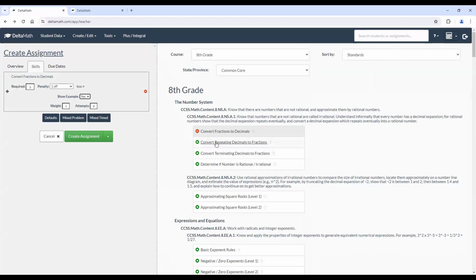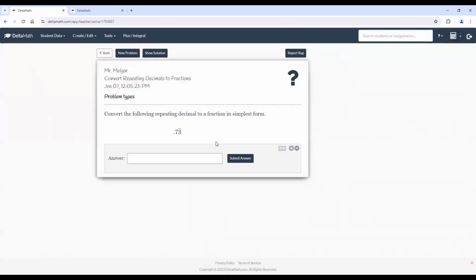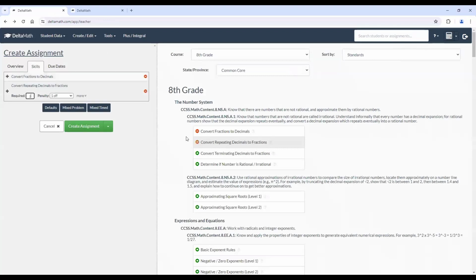Let's go ahead and convert repeating decimals to fractions. And just in case you're wondering what that looks like, to convert the following repeating decimals to a fraction in the simplest form. So we'll go ahead and add that.